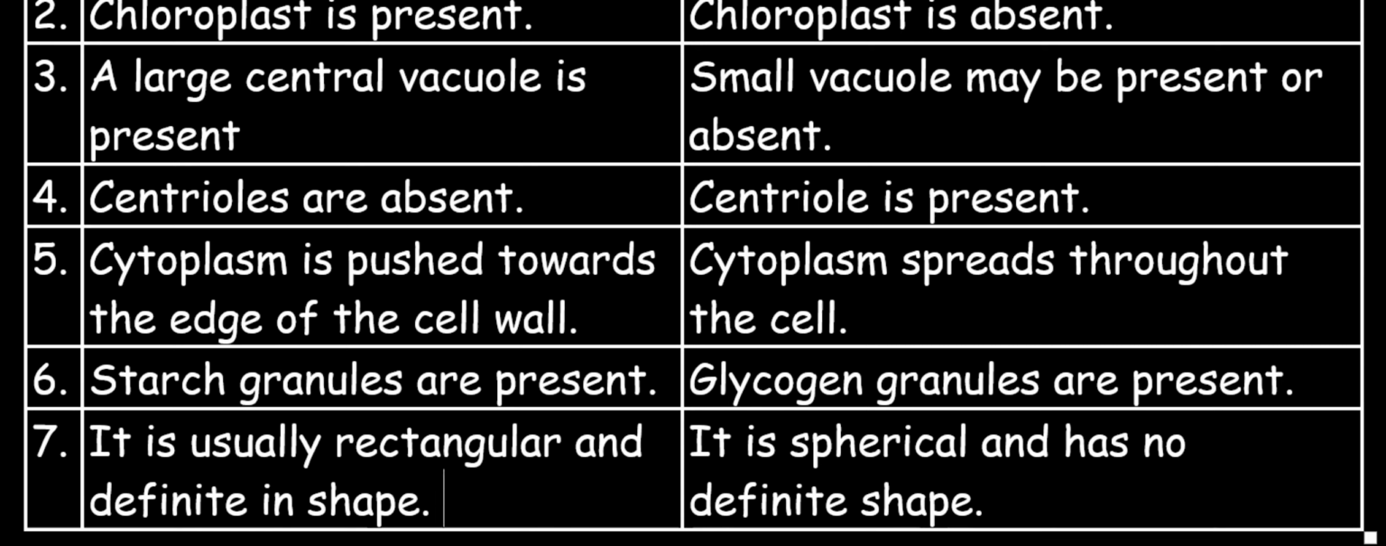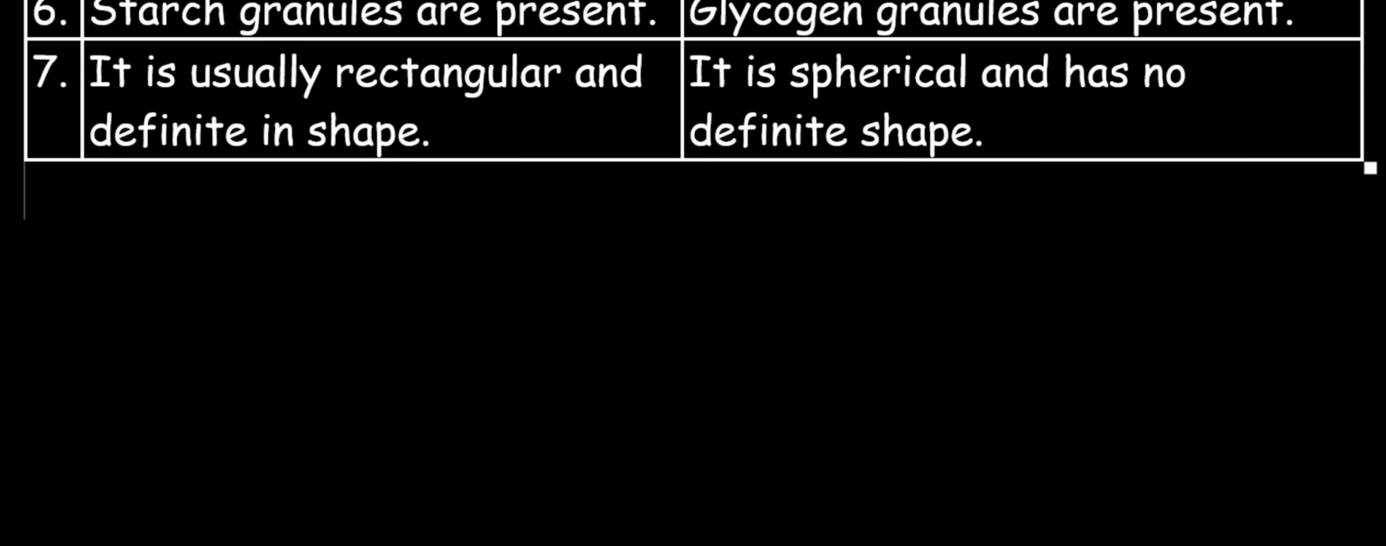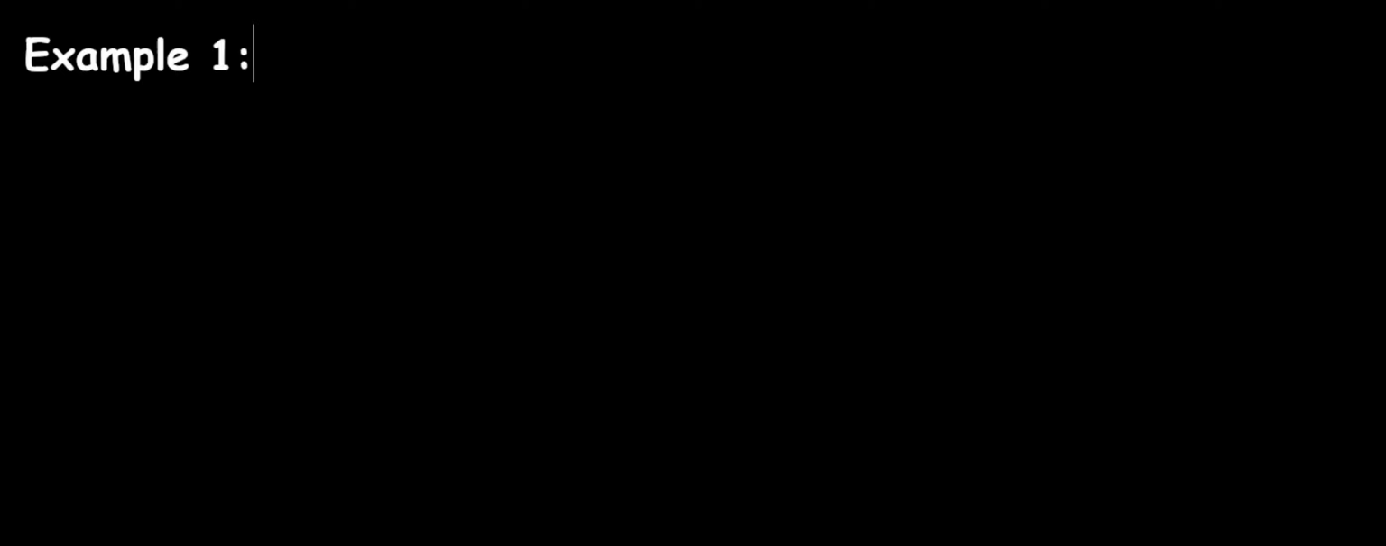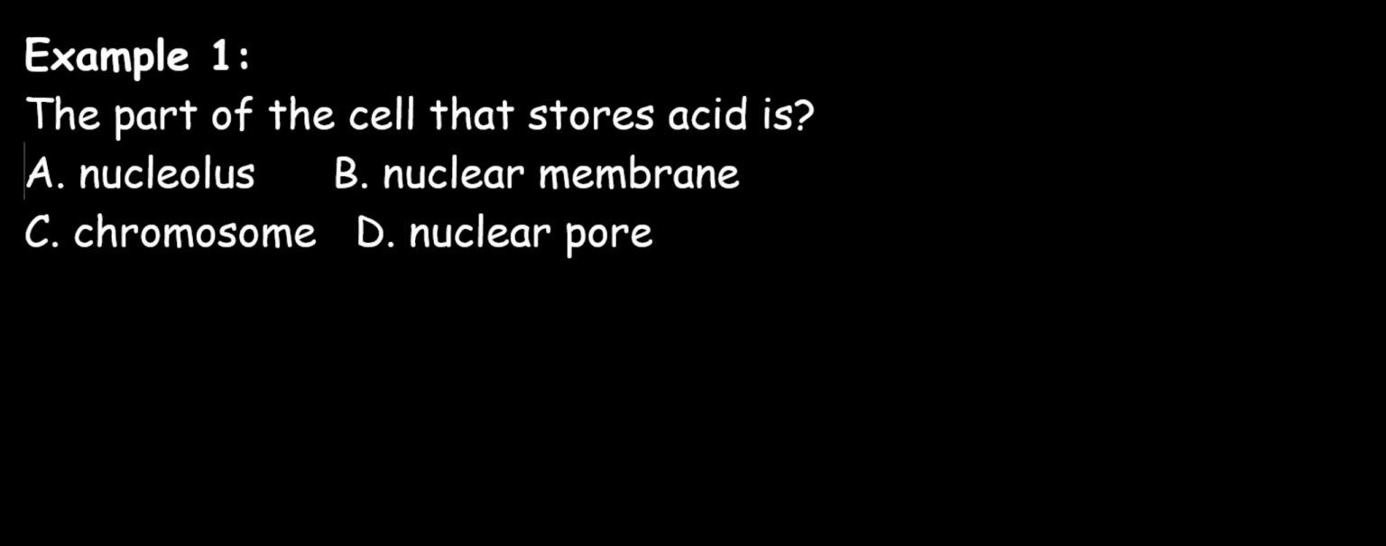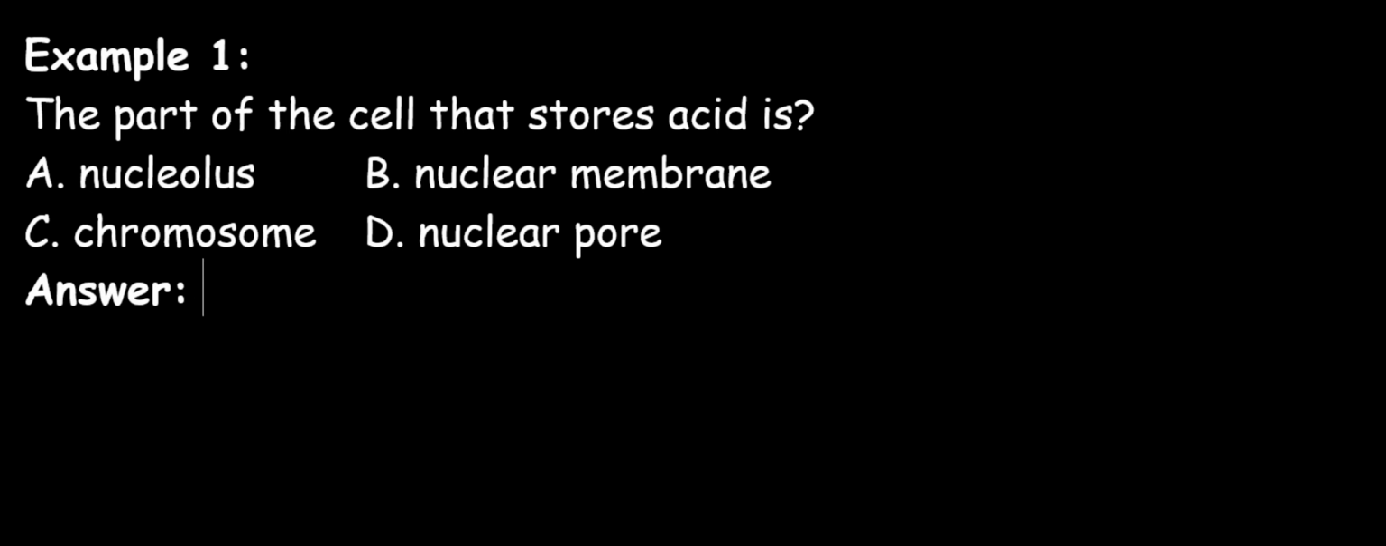Now, we will be looking at some examples. Our first example, it says the part of the cell that stores acid is A. Nucleolus, B. Nuclear membrane, C. Chromosome, D. Nuclear pore. From our teaching, we explained that the chromosomes are made up of DNA, and DNA means deoxyribonucleic acid. That means the answer to this our question is C, chromosome.